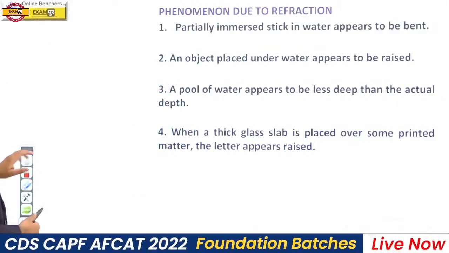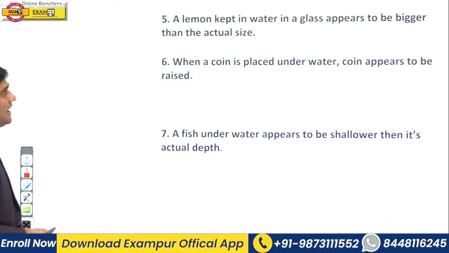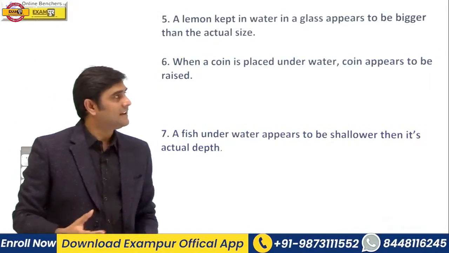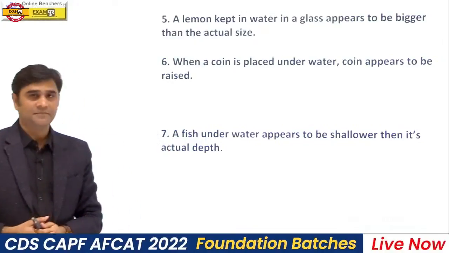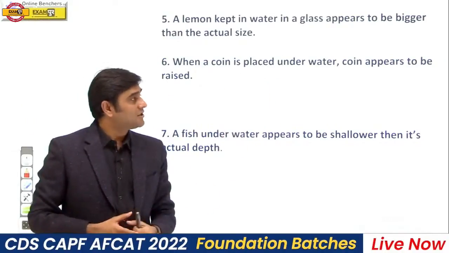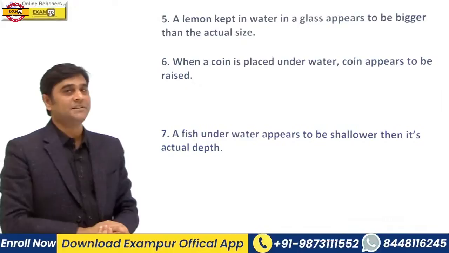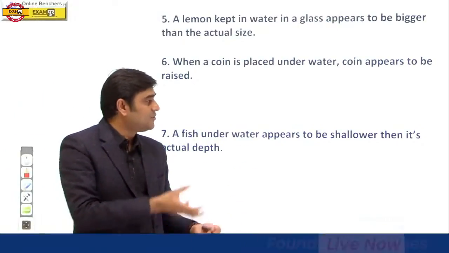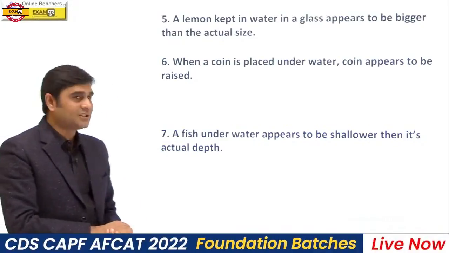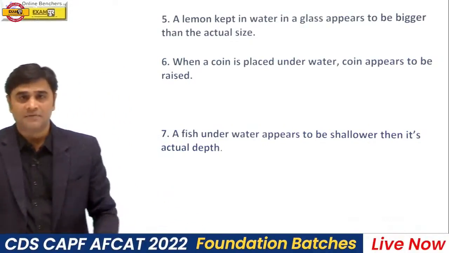Now we are going to discuss some more examples. See, a lemon kept in water in a glass appears to be bigger than actual size due to refraction of light. When a coin is placed under water, the coin appears to be raised due to refraction of light. A fish underwater appears to be shallower than its actual depth due to refraction of light.